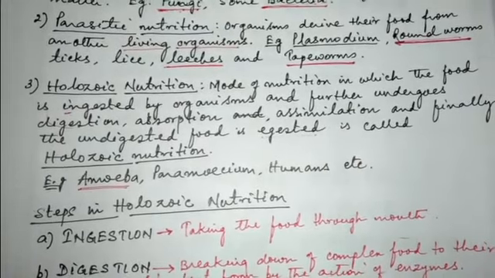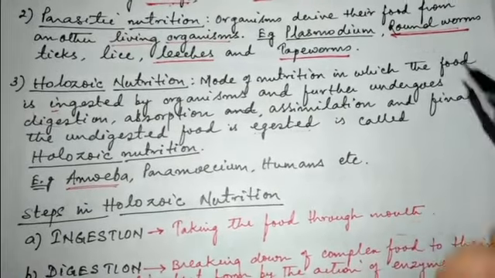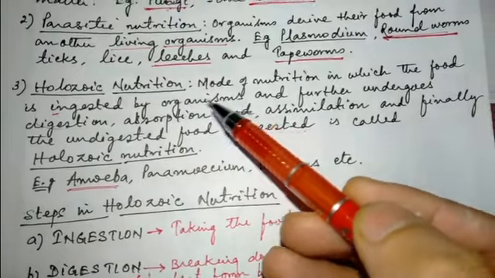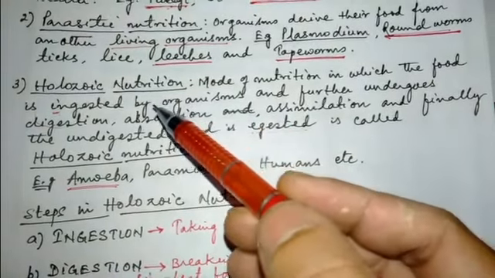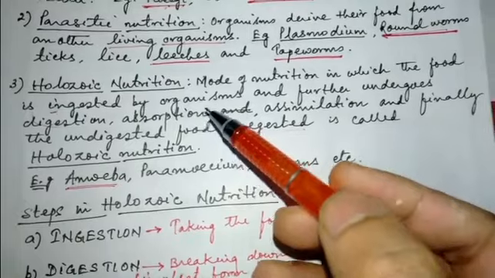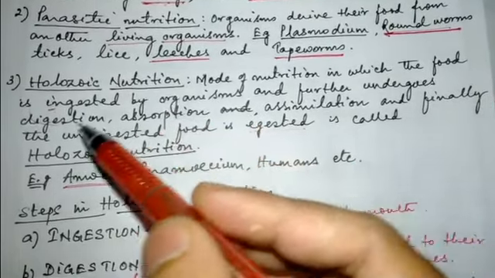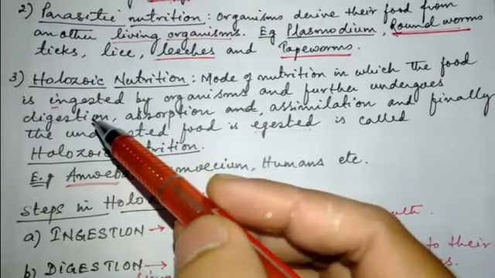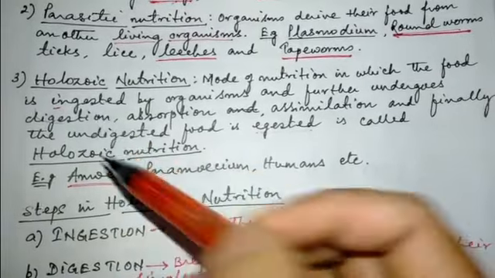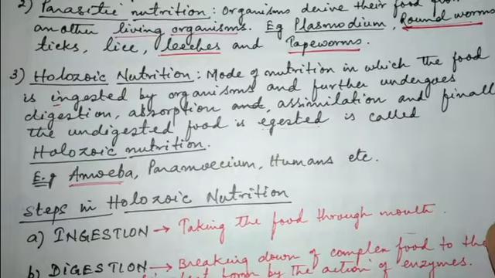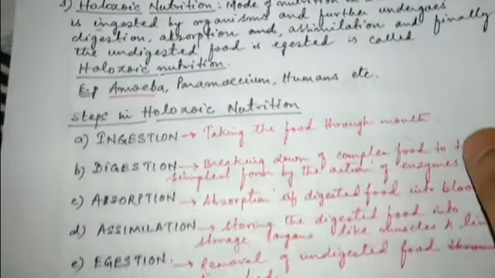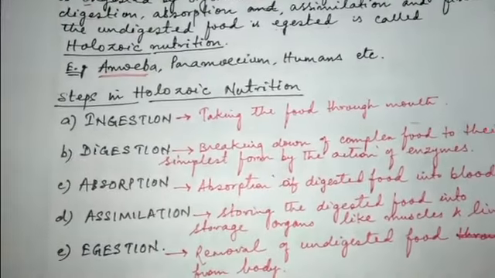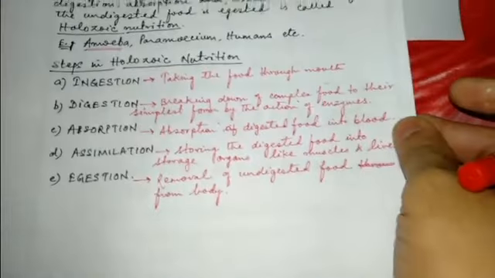Next is holozoic nutrition. Holozoic nutrition is one of the most advanced forms of heterotrophic nutrition, as in holozoic nutrition, organisms show 5 major steps: ingestion, digestion, absorption, assimilation, and egestion.